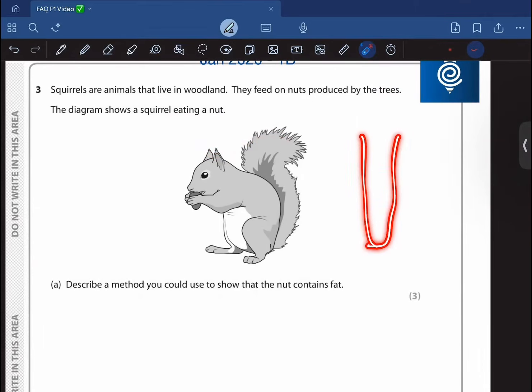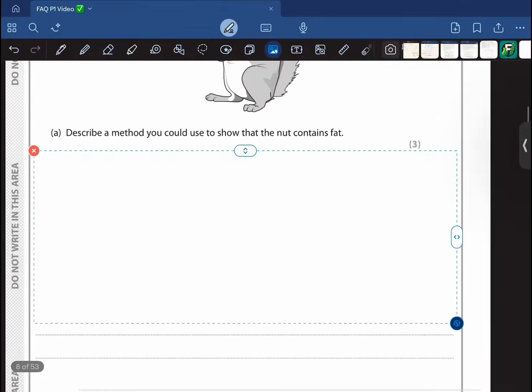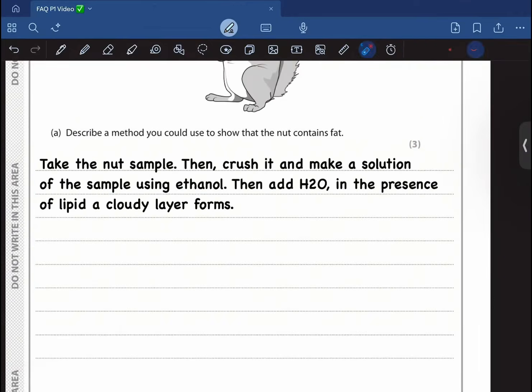Now, in the solution, you add water, and if there is a lipid, the layer emulsifies or it turns cloudy. The layer turns cloudy in short. So yeah, that's what I have basically written over here. Take the nut sample and then crush it and make a solution using ethanol. And once you have that, you add water to it, and in the presence of water, a cloudy layer forms. Okay, moving on to the next question.